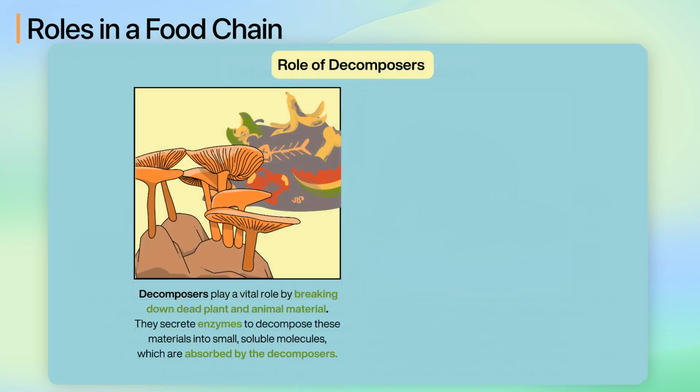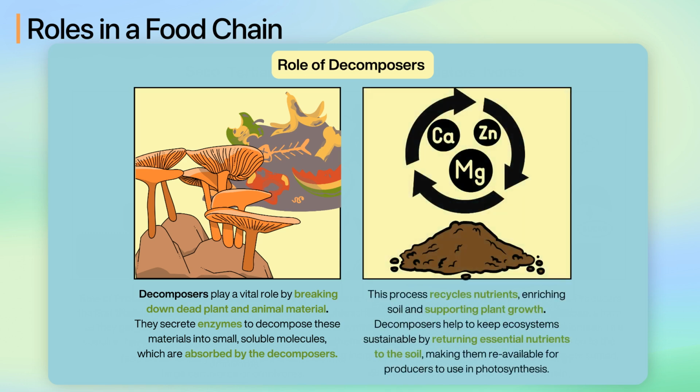Decomposers, like bacteria and fungi, play a vital role in an ecosystem by breaking down dead plant and animal material. They secrete enzymes to decompose these materials into small, soluble molecules, which can then be absorbed by the decomposers. This process recycles nutrients back into the environment, enriching soil and supporting plant growth. By doing so, decomposers help to keep ecosystems sustainable by ensuring that essential nutrients are returned to the soil, making them available for producers to use through photosynthesis once again.